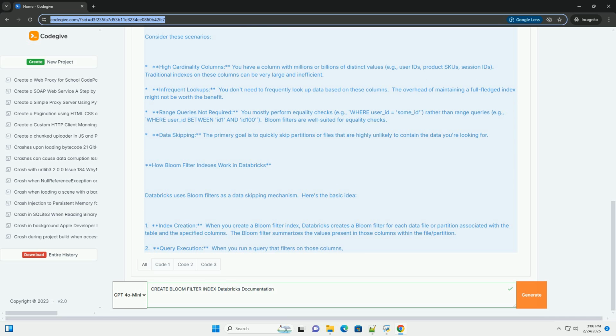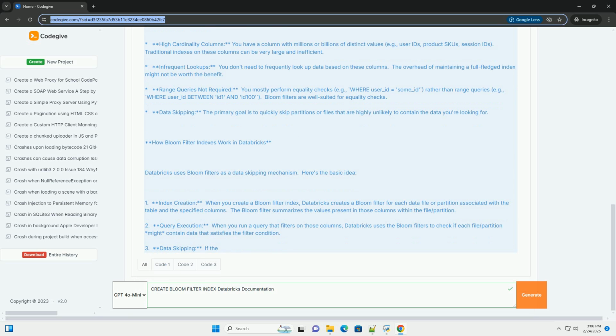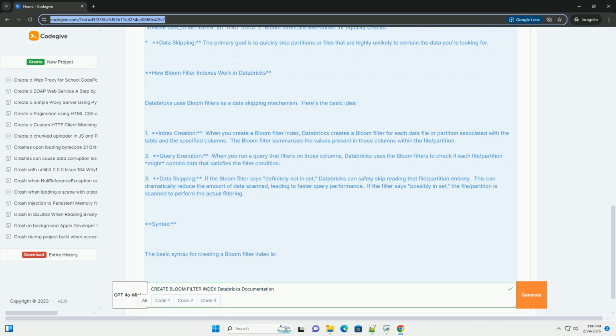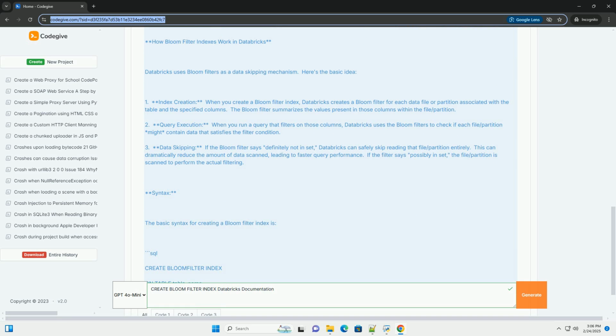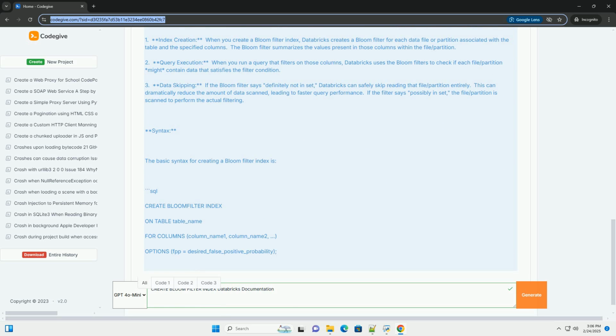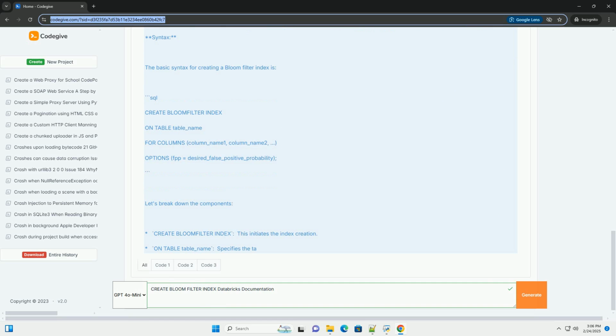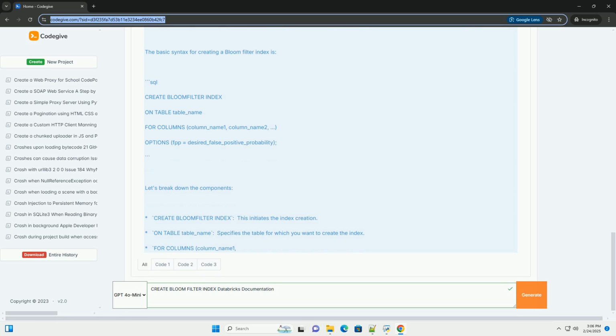In the context of Databricks, and more broadly data warehousing systems like Snowflake, BigQuery, and even some RDBMS, a Bloom filter index is used to speed up queries that filter on columns containing a large number of distinct values, especially when those columns are not suitable for traditional indexes, like B-trees or hash indexes. Why use a Bloom filter index?